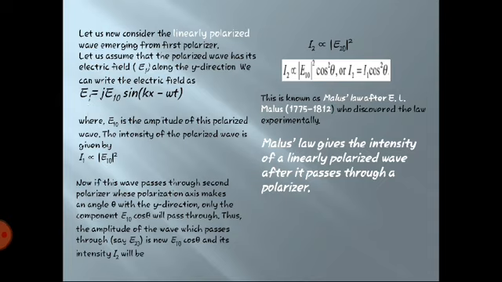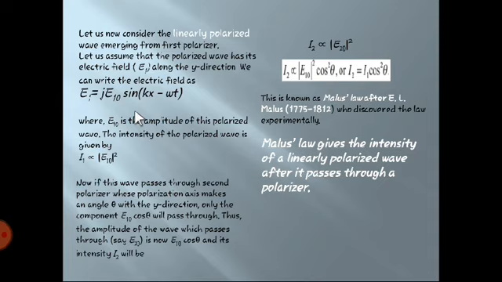Because previously we just saw only E0 cos phi. This is because linearly polarized light is there, so the electric field is constrained to move in the y direction or x direction.